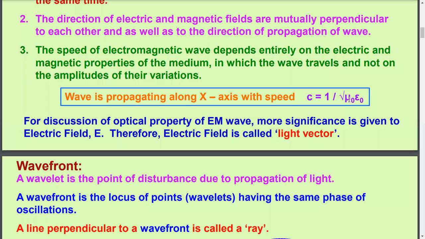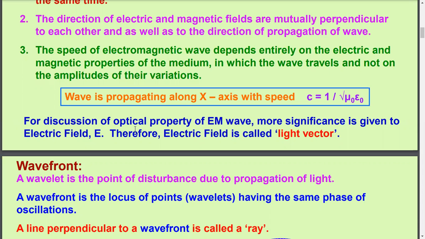but magnetic properties of the material medium will be different for different material medium. That's why a speed of light will be different for different material medium, because mu naught and epsilon naught will get changed there, because mu naught and epsilon naught is constant for the vacuum. But as soon as we enter into the another material medium, value of magnetic permeability mu and electrical permittivity epsilon will get changed.